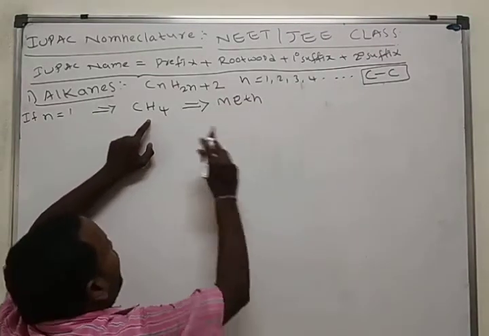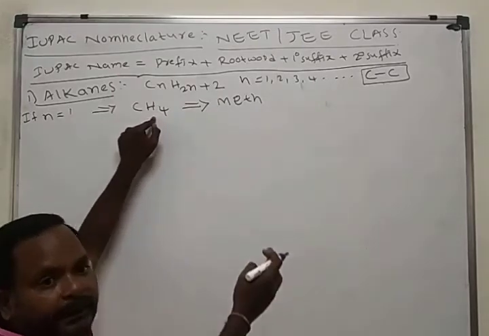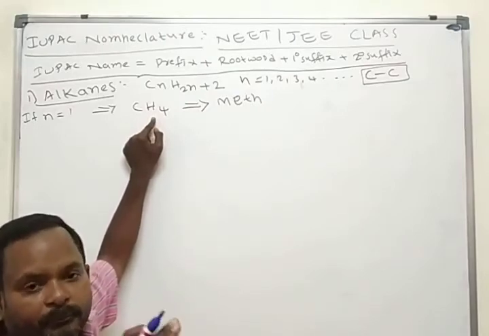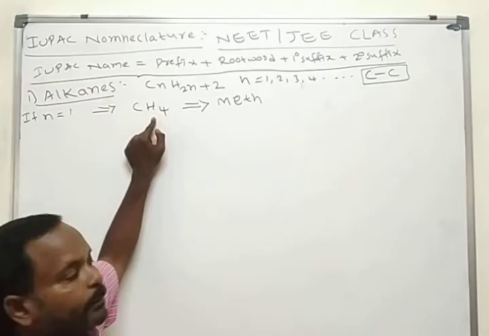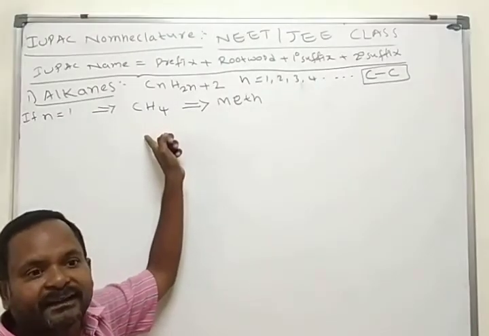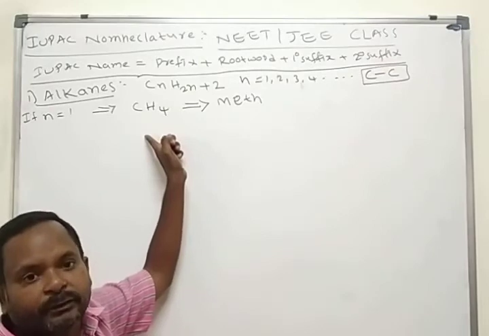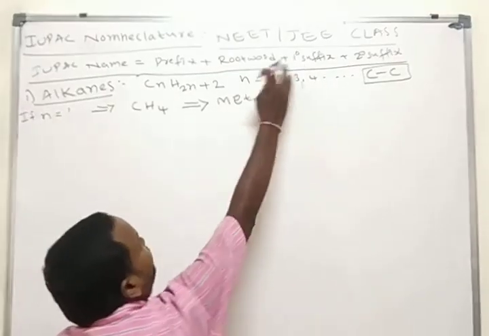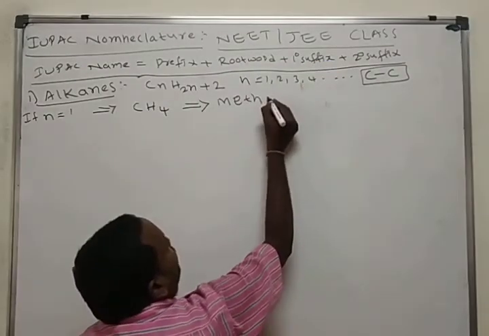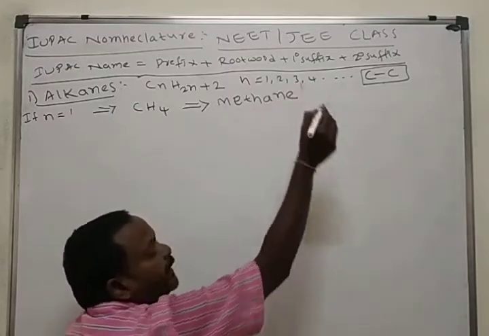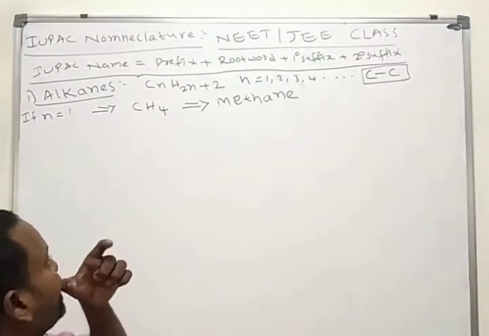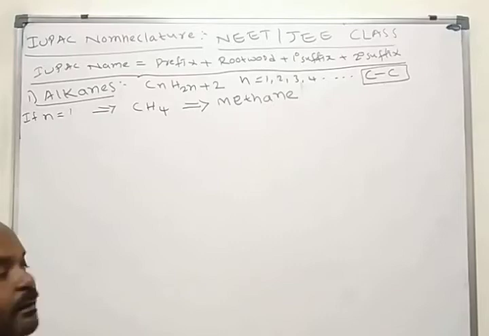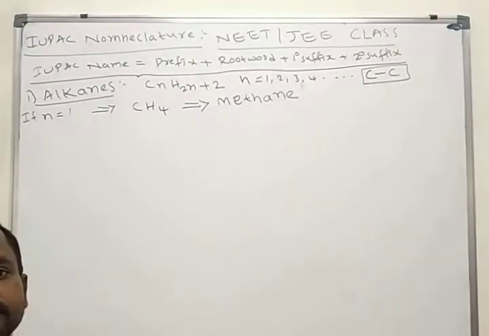M-E-T-H. And here, it doesn't contain a double bond, doesn't contain a triple bond. It contains only single bonds in the molecule. That means it is a saturated molecule. Saturated means we use ane as the primary suffix. Meth plus primary suffix ane. What is the name of this molecule? Methane. CH4 is methane.